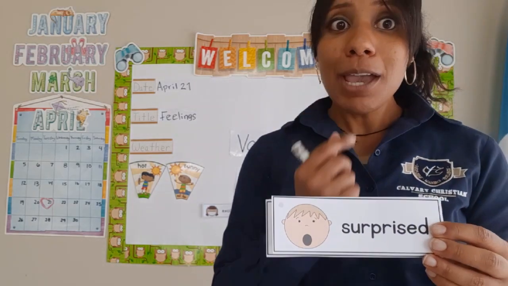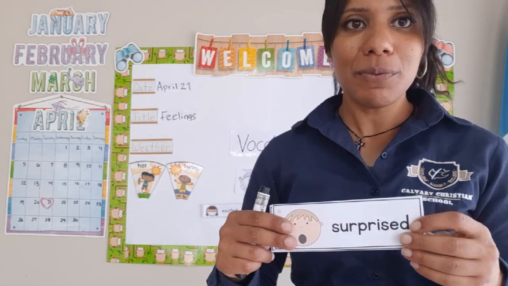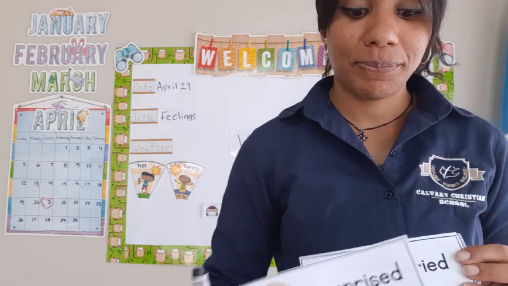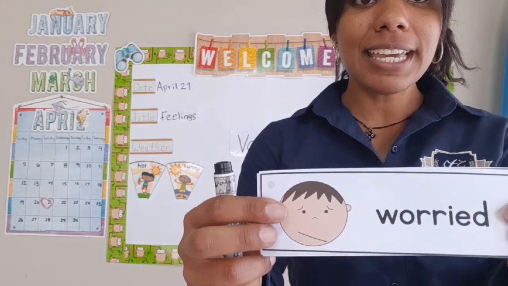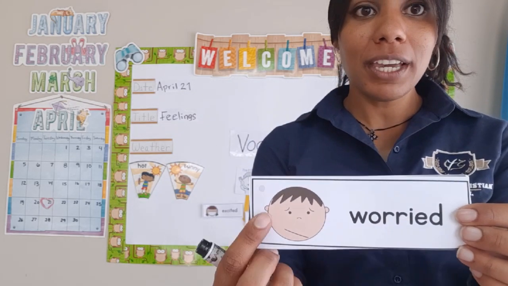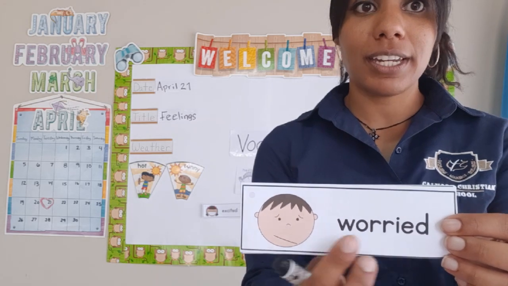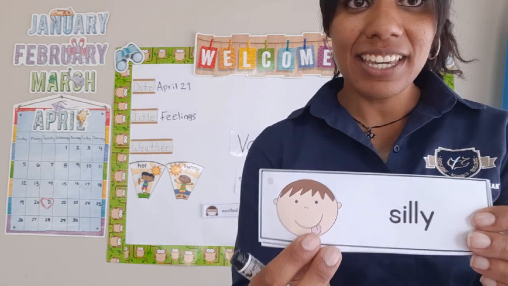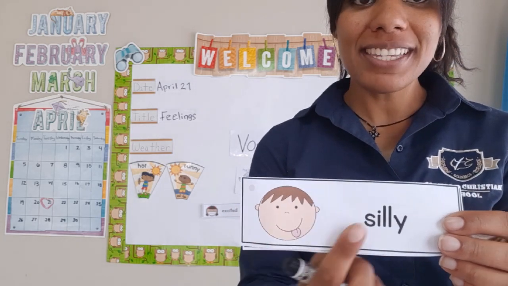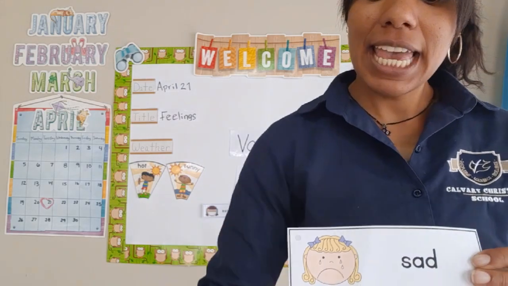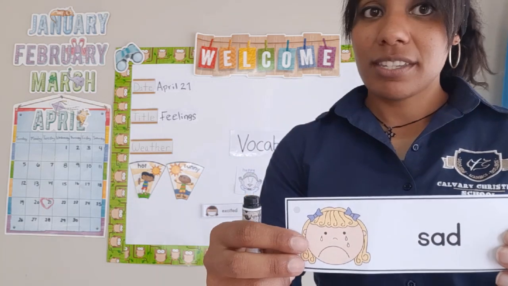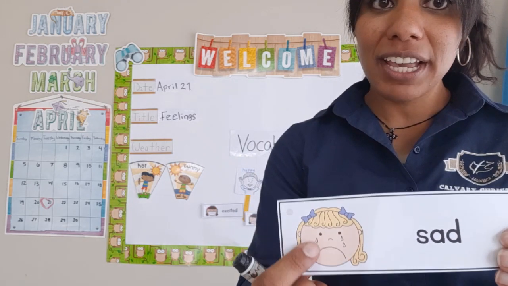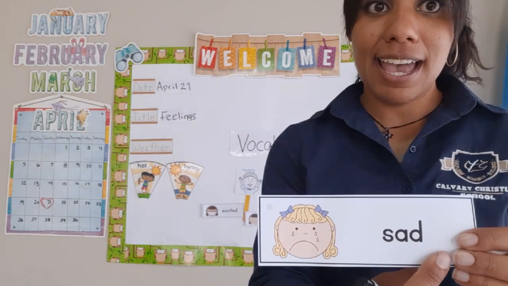Because he's smiling, so he is happy. Good job. Next we have that this boy, he says, oh, I'm surprised. Like when they have a birthday party with a cake, right? Delicious, yeah. So he's surprised. Okay, this boy, look, it says that he's worried. Say with me, the boy is worried. Yes. Okay, and the next one we have, look, he's sticking out his tongue. He's saying, ah, right? So the boy is silly, right? He's playing. And the last one we have, she's not happy, right? We see that the girl, she's crying. It says that the girl is sad, right?